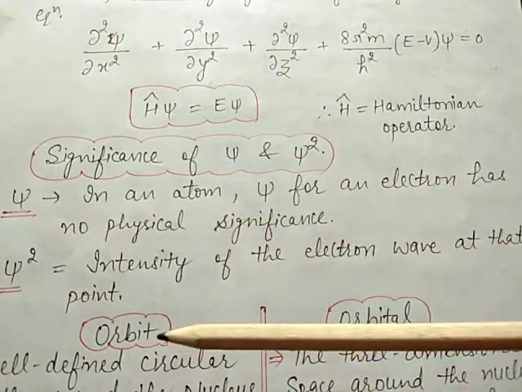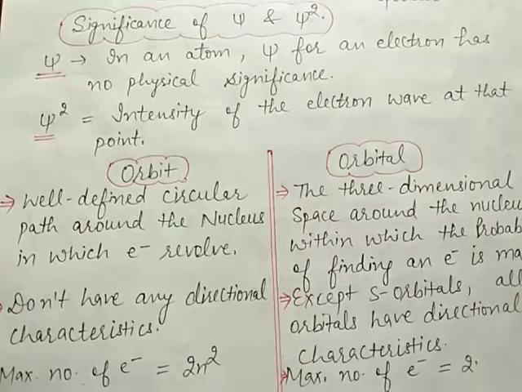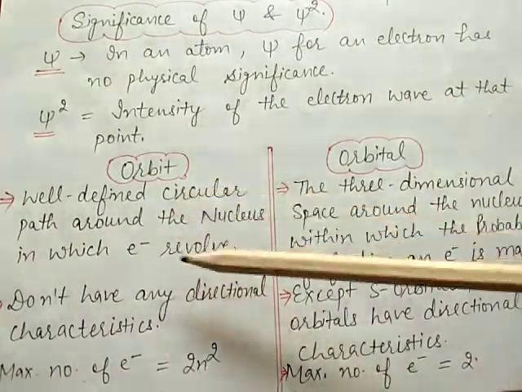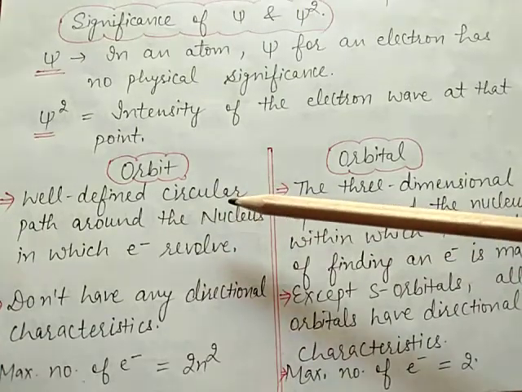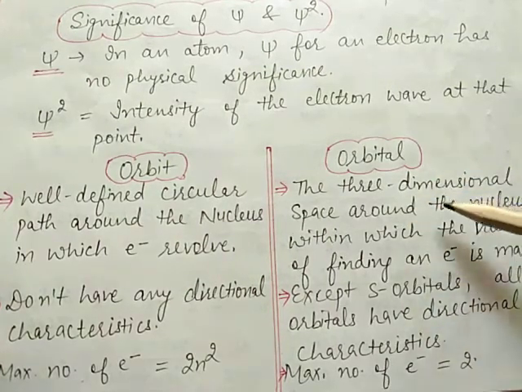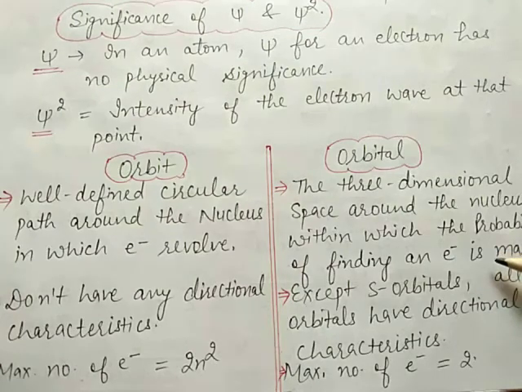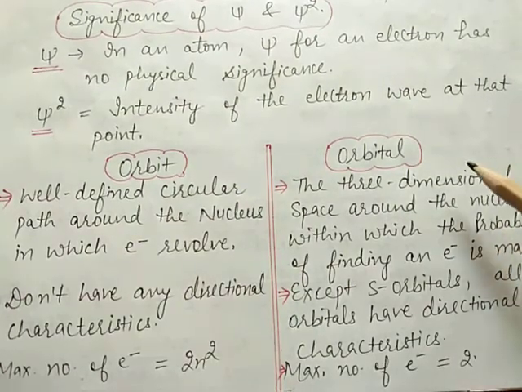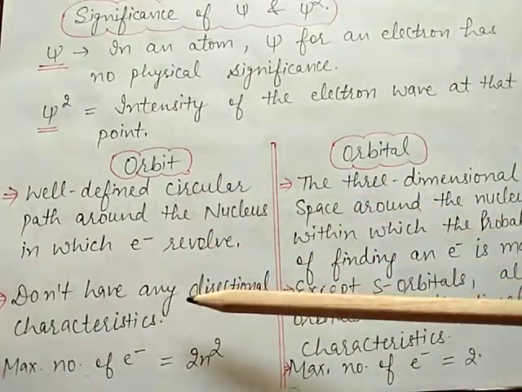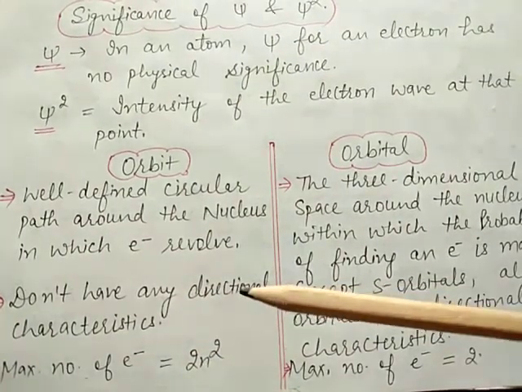Now the next topic is the difference between orbit and orbital. First, orbit is a well-defined circular path around the nucleus in which electrons revolve. Orbital is the three-dimensional space around the nucleus within which the probability of finding electrons is maximum, that is 95% to 99%. Second point, orbits don't have any directional characteristics.